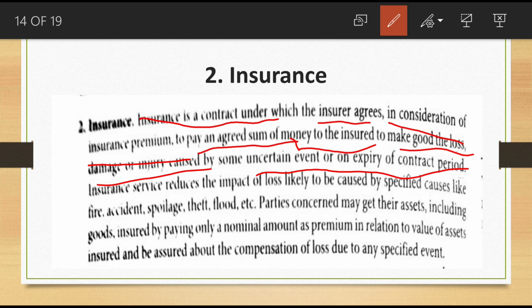Okay, not insurer, insured. Then the insurance company agrees to repay this loss. They are ready to take that loss. They must give this compensation for the loss incurred to that person. Okay, so this is another auxiliary to trade.